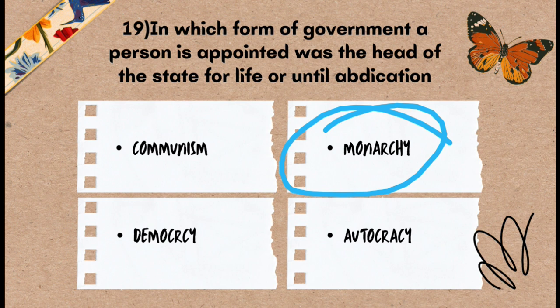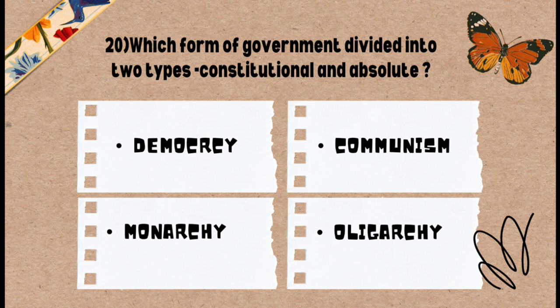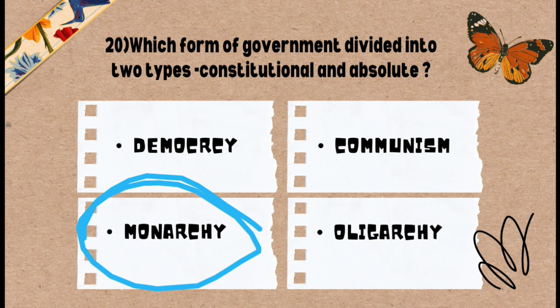Okay, go to question number 20 quickly. Which form of government is divided into two types, constitutional and absolute? The options are democracy, communism, monarchy, and oligarchy. The correct answer for question number 20 is option C. Monarchy is a form of government divided into two types, constitutional and absolute.